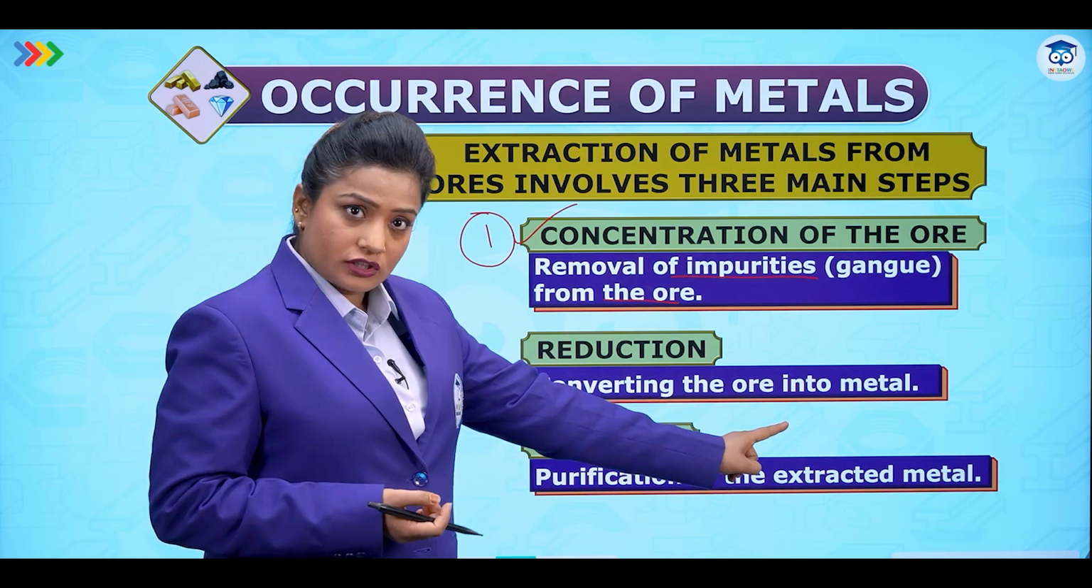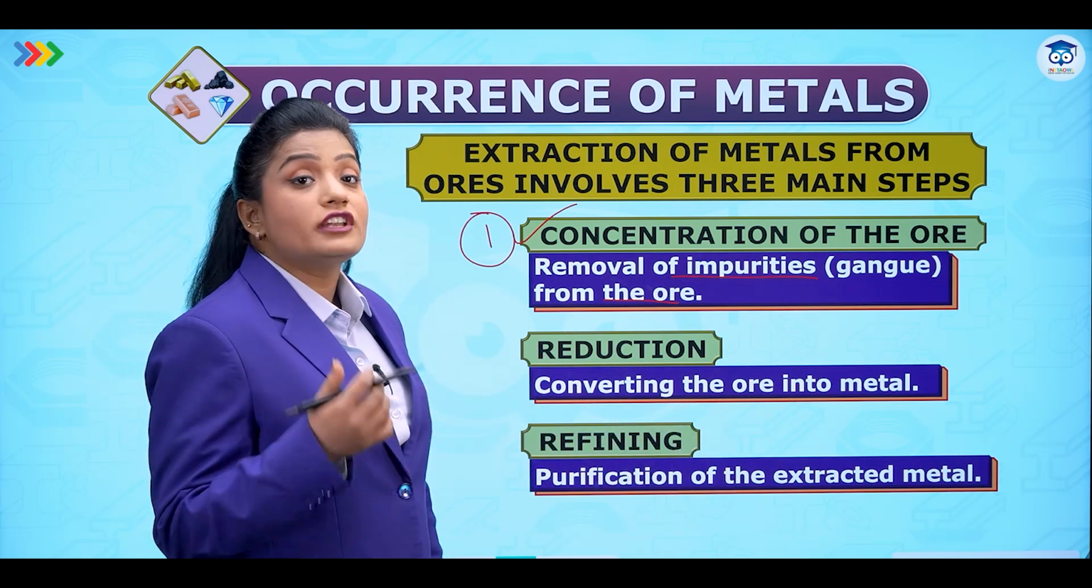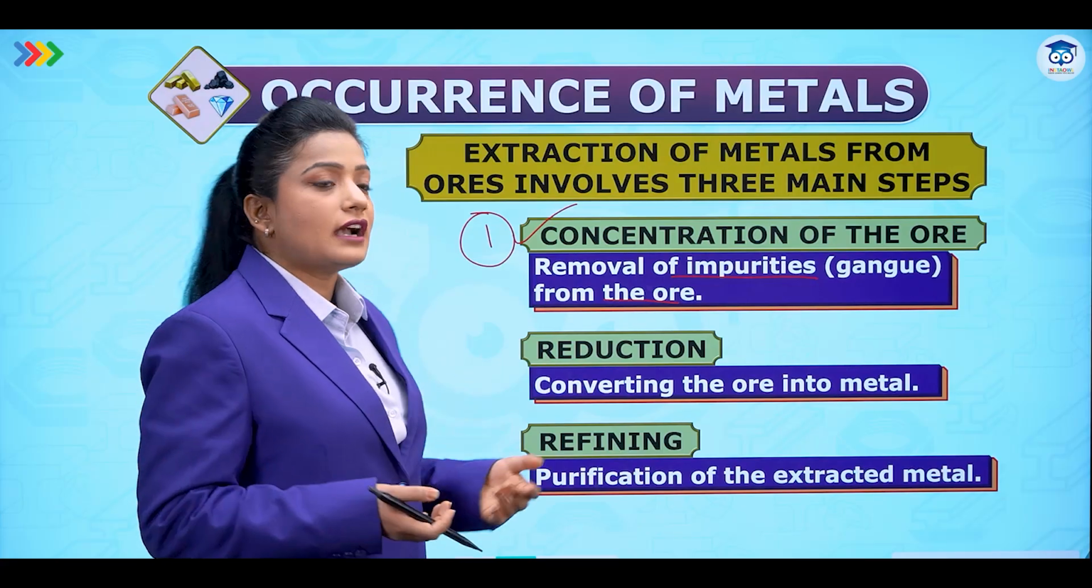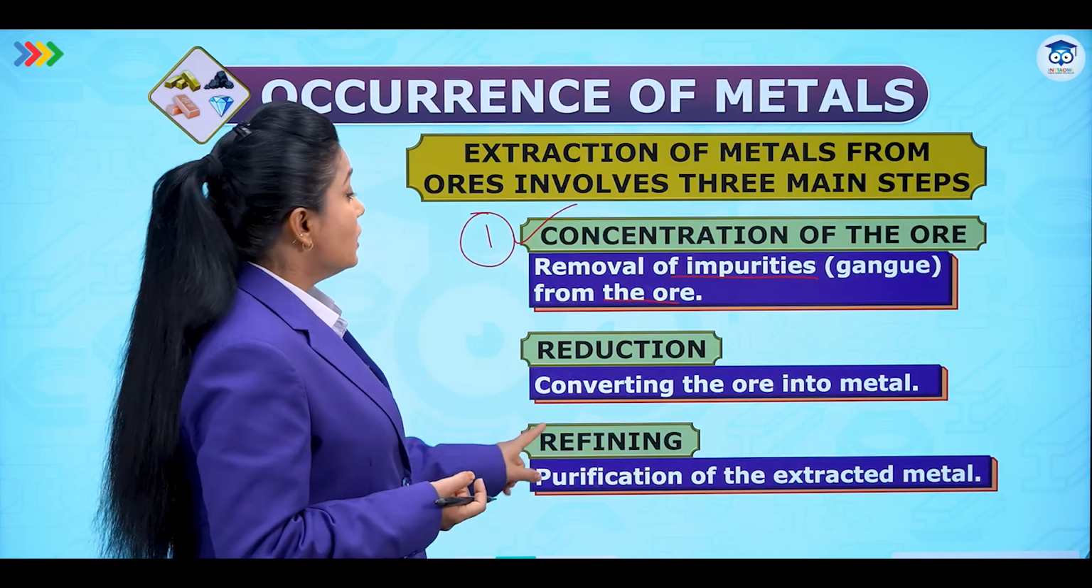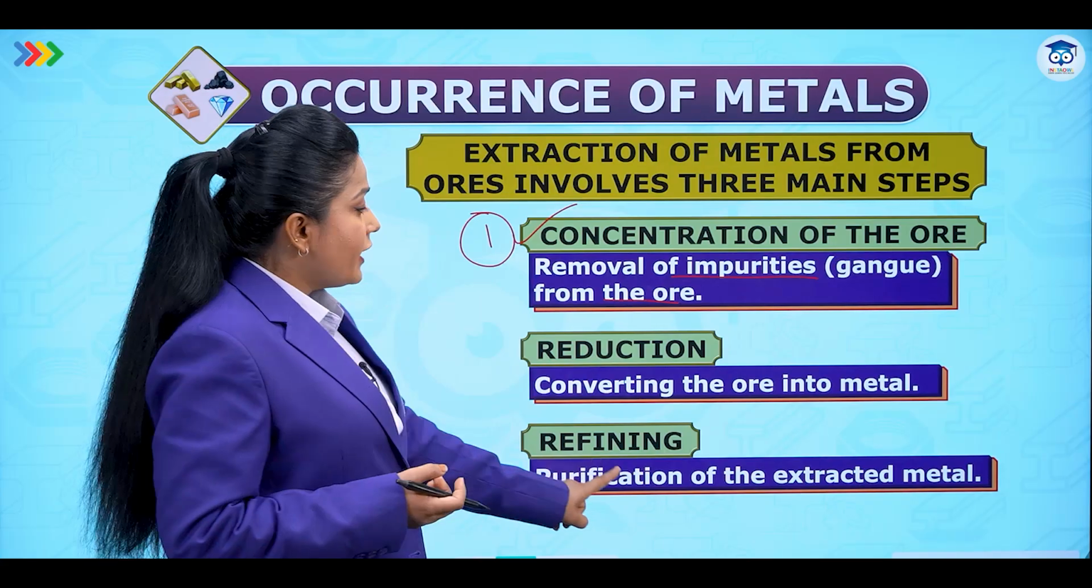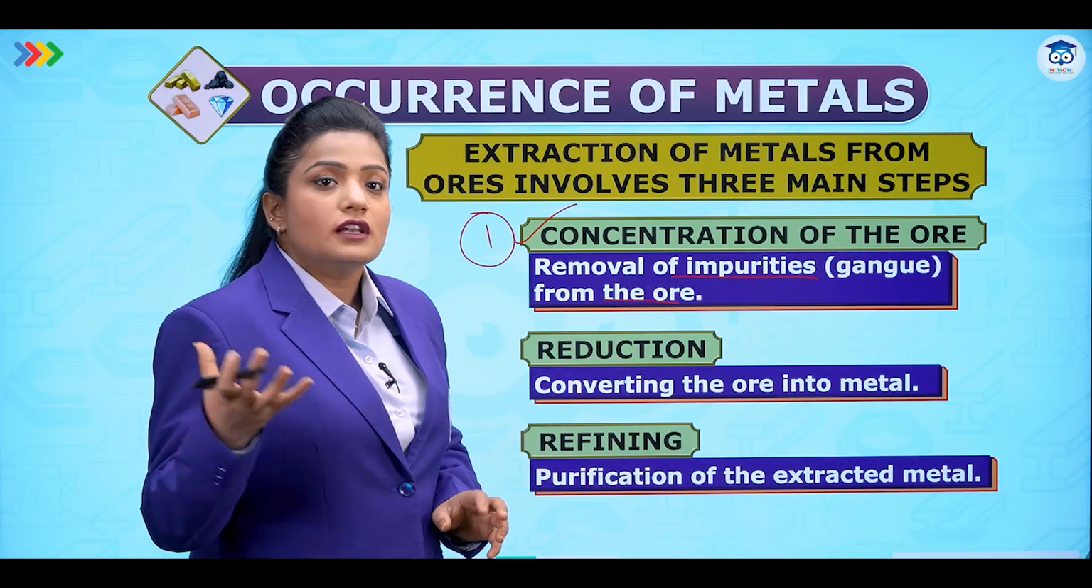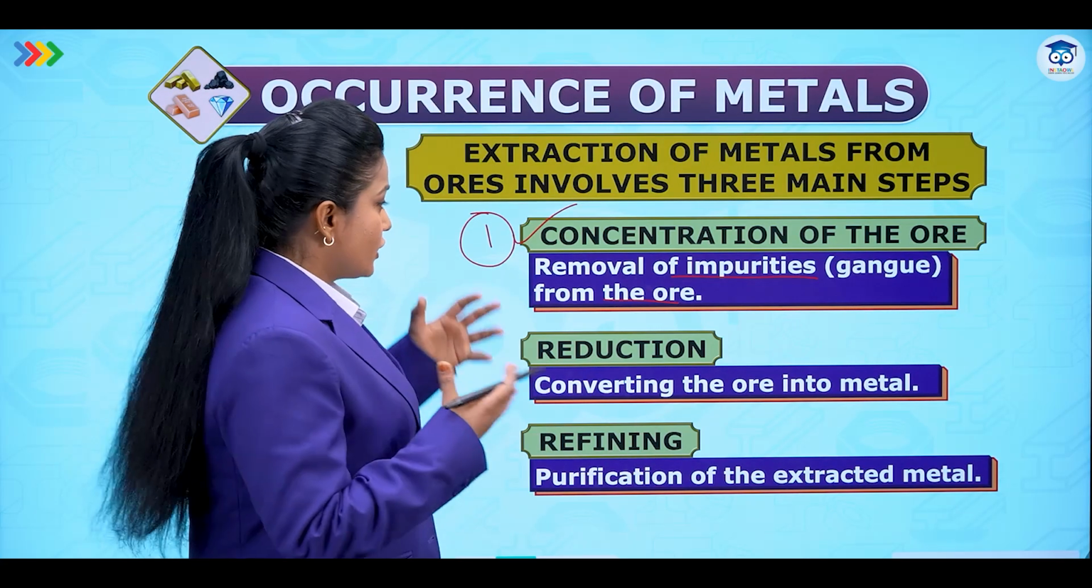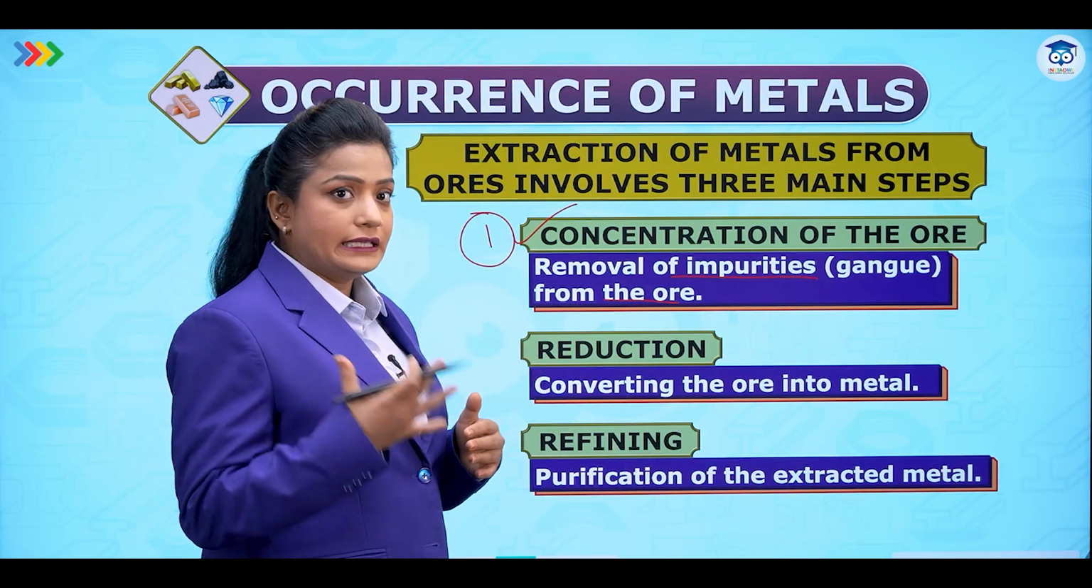After that, once we have got the metal, it is in the crude form. So we need to refine it, and the last step will be refining. The crude metal is then purified and we get the final pure metal. Now let's get into these details.